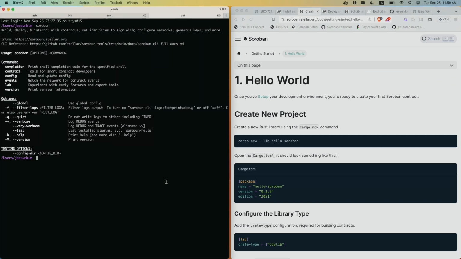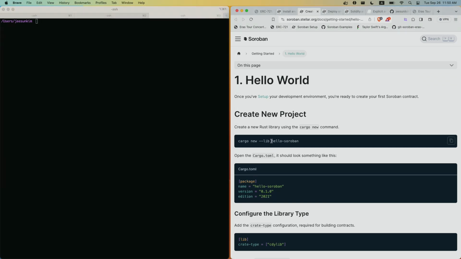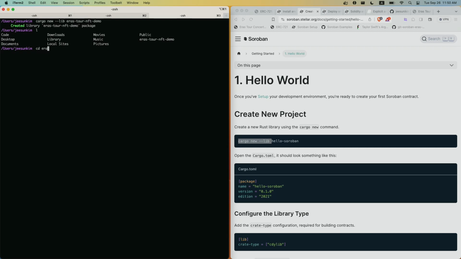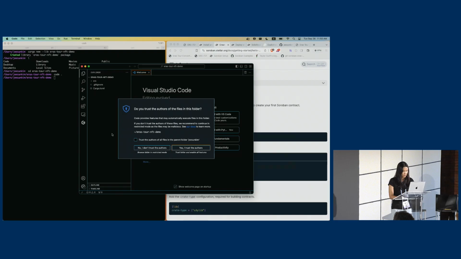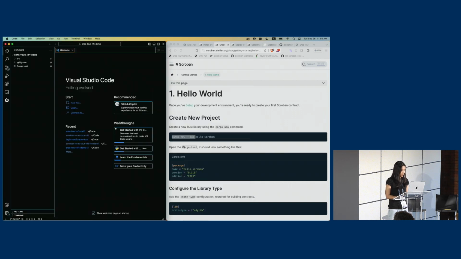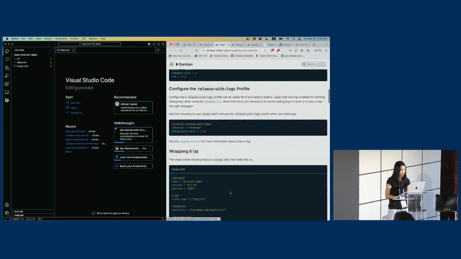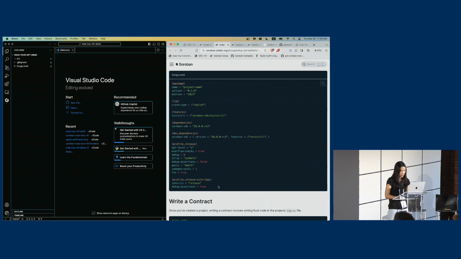So I am going to create a new Soroban project, and I'll name it store NFT demo. And I will go to store NFT demo. I will open my Visual Studio Code. And yes, I trust the authors. And I will copy and paste this Cargo.toml here.